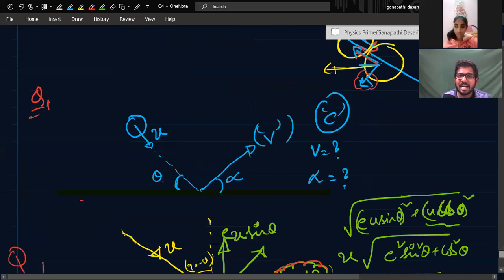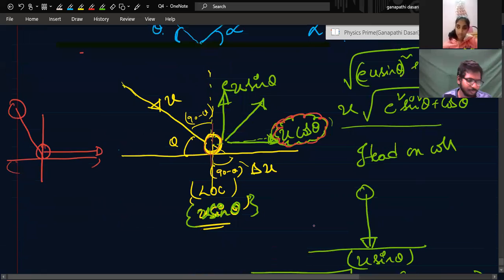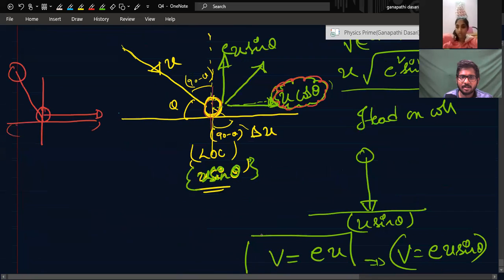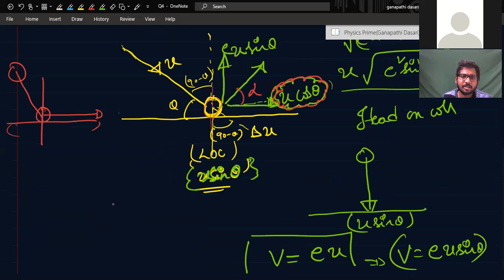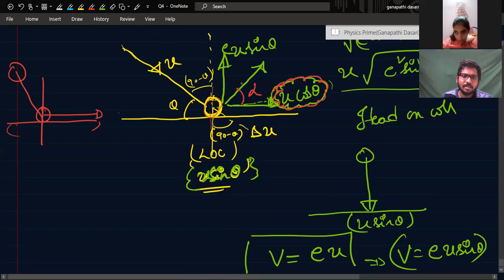Then the angle, I asked you to find the direction also, right? Angle means, if I consider this as alpha, that's what I told you, right? The speed is like this in this direction. Tan alpha is equal to how much?